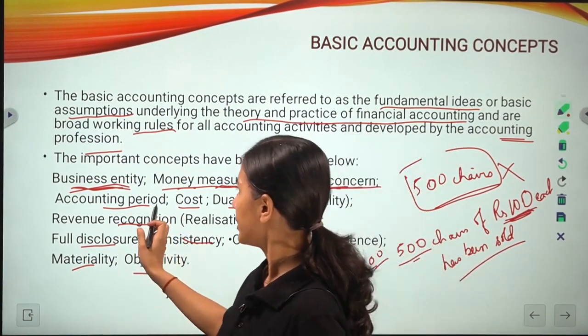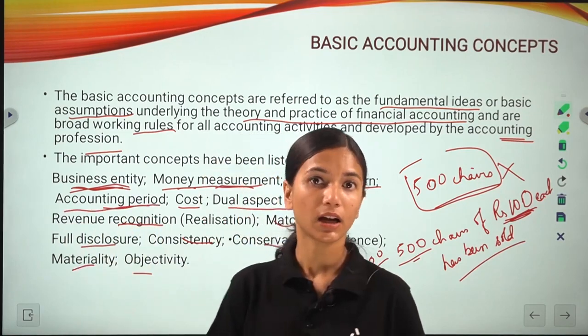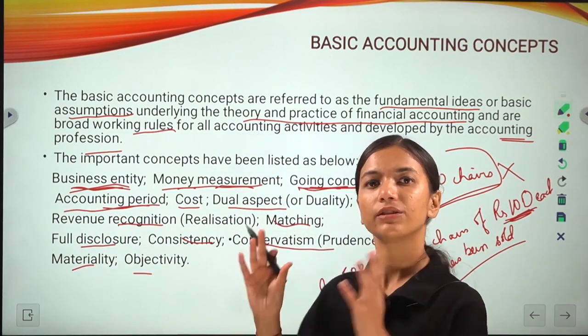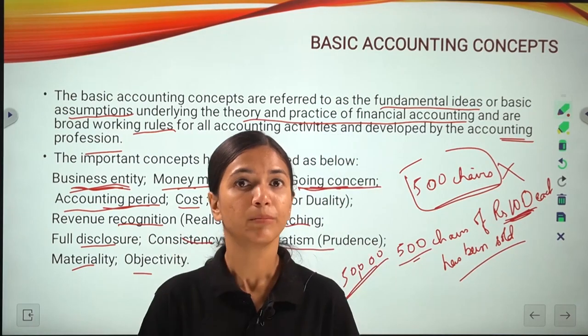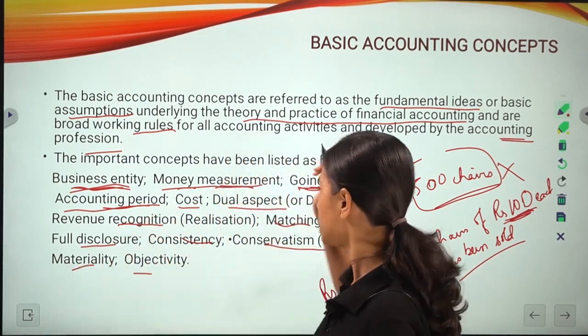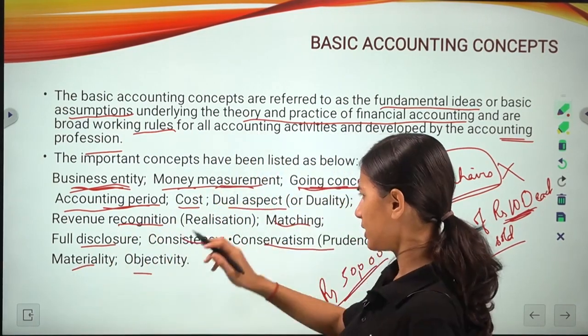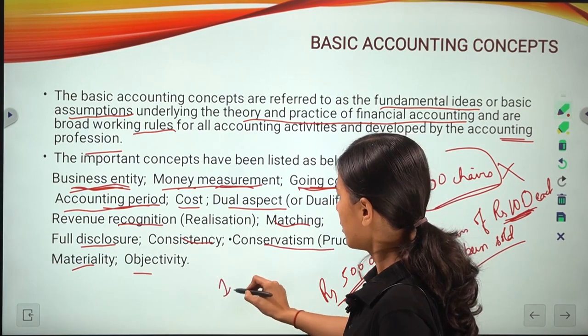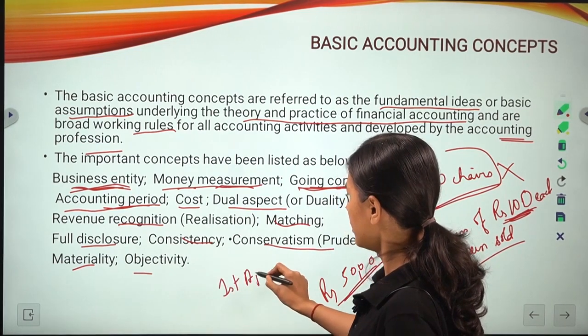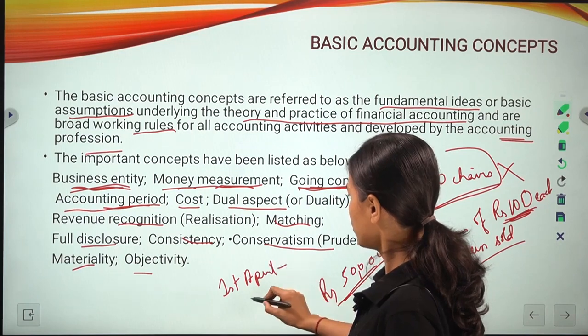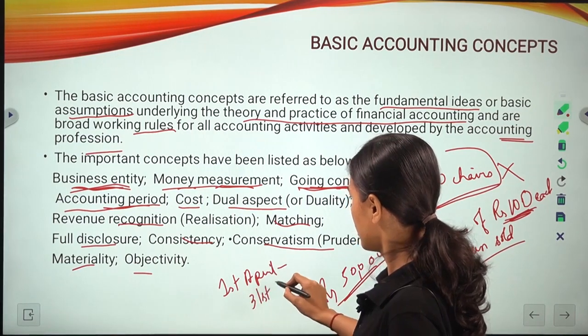Next, the accounting period means there must be an accounting period for which the financial statements need to be prepared. In today's time the accounting period is from 1st April to 31st March.